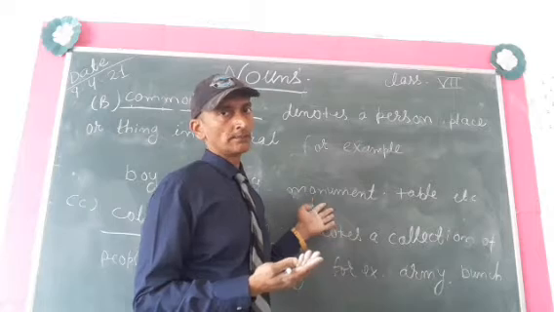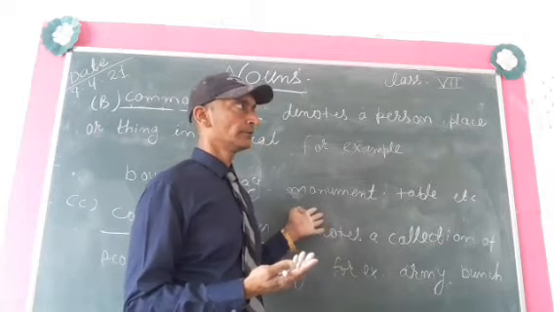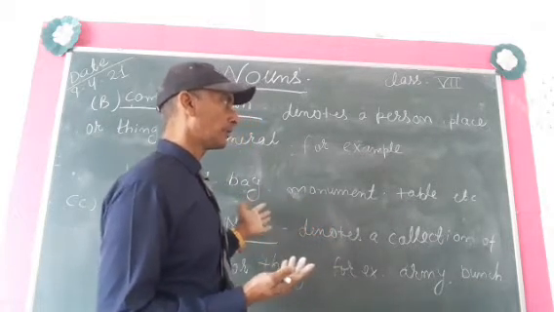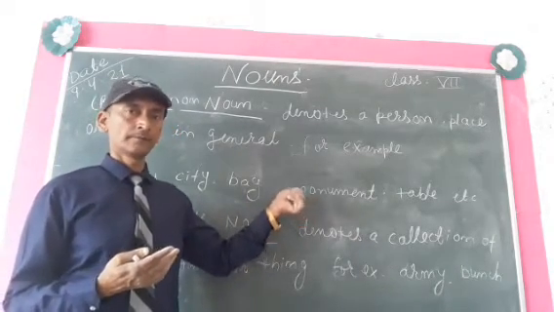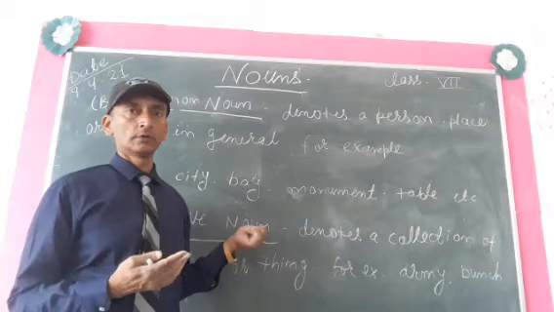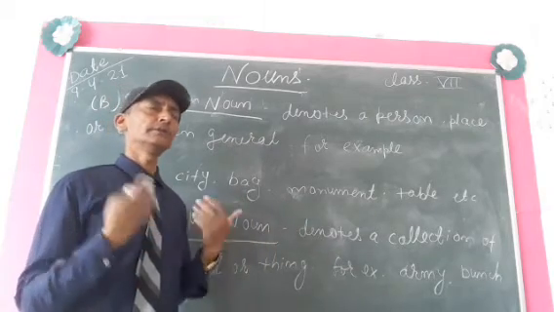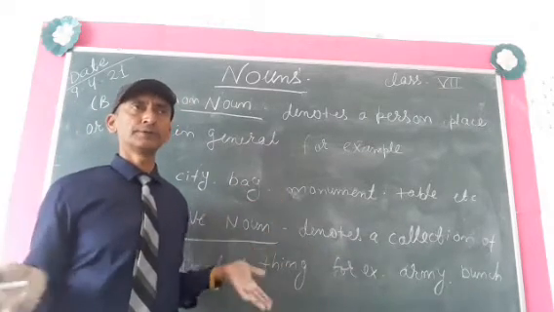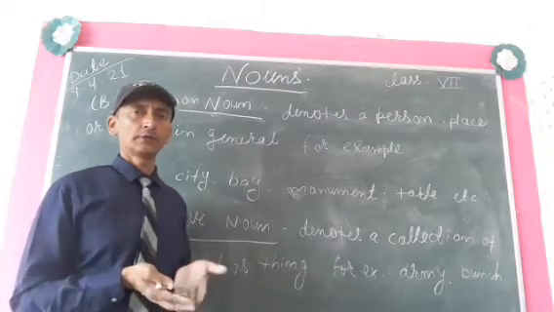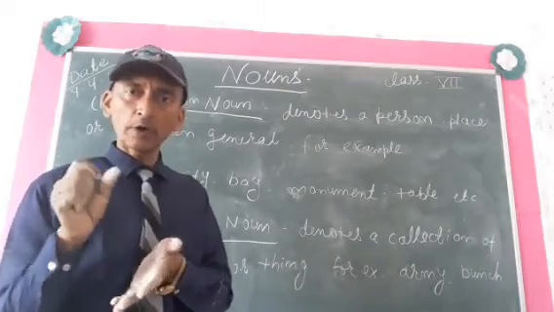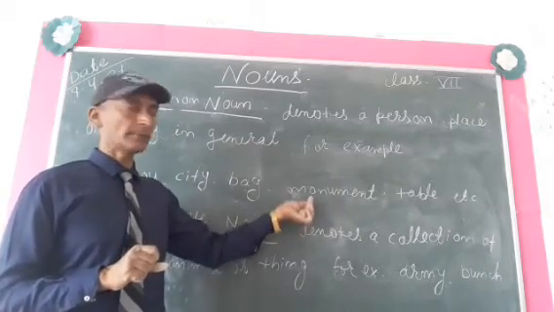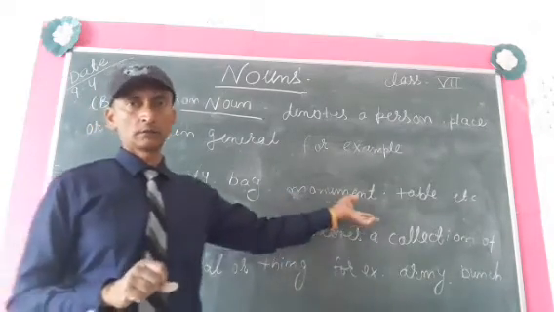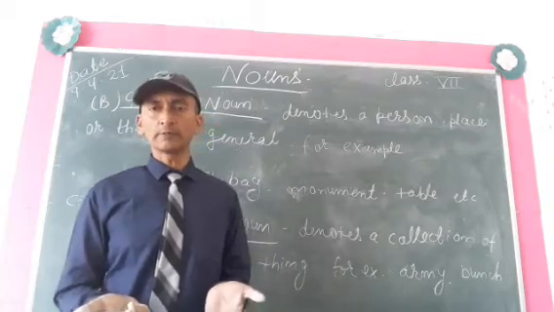Monument, but suppose if we are talking about Qutub Minar, that will be an example of proper noun. But monument means so many monuments are there in our country. We are not talking about any particular monument. So if we are talking about only monument, that will be an example of common noun. And table will be also an example of common noun.